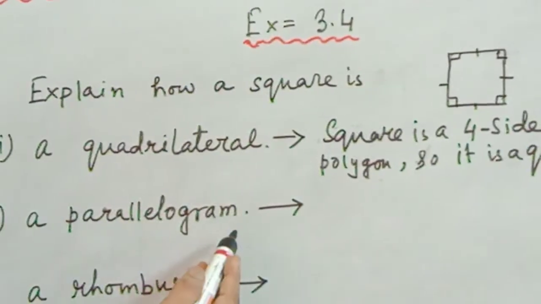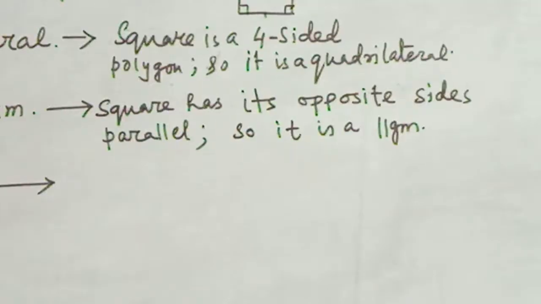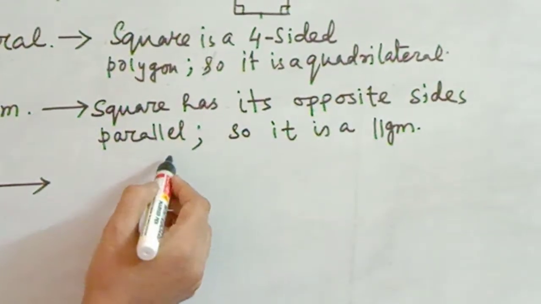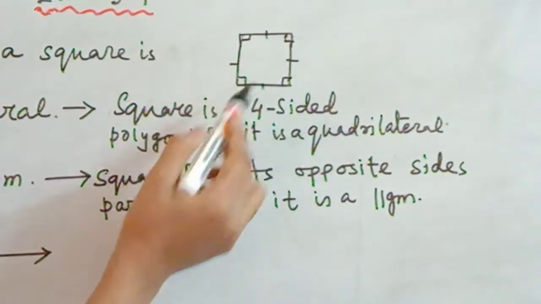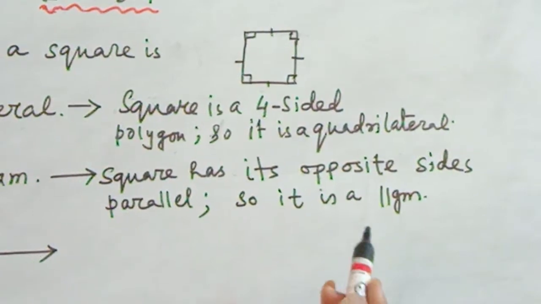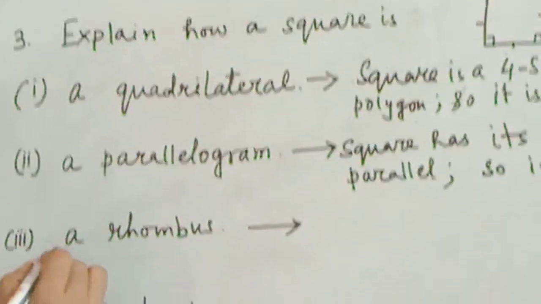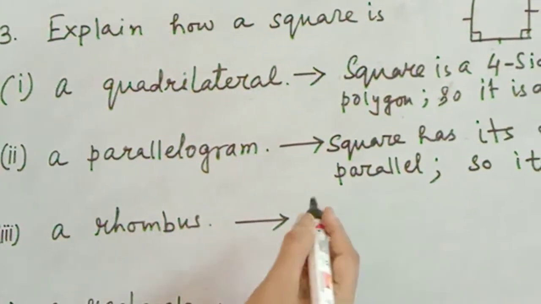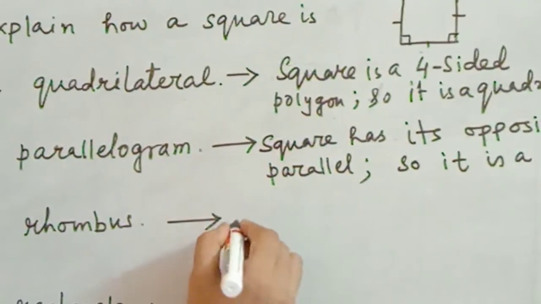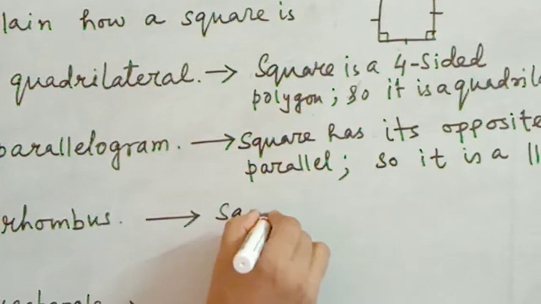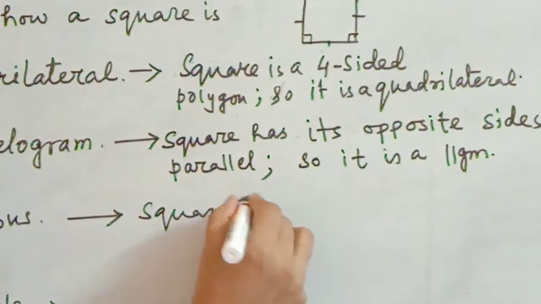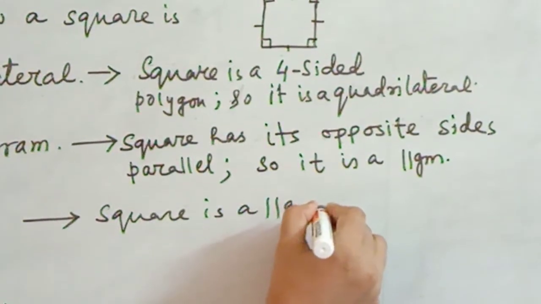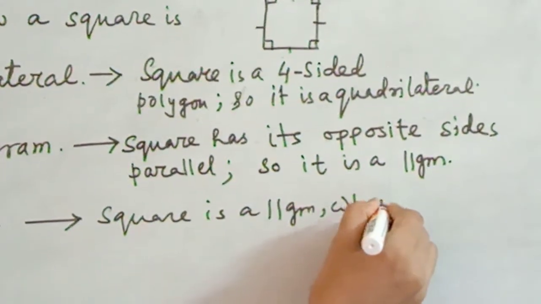How is it a parallelogram? A square has its opposite sides parallel, so it is a parallelogram. Next, how is a square a rhombus? A square is a rhombus because a square is a parallelogram where all the sides are equal.